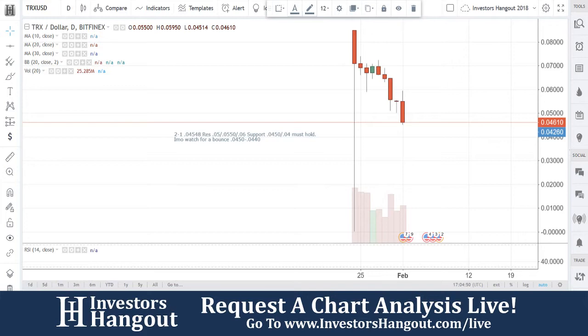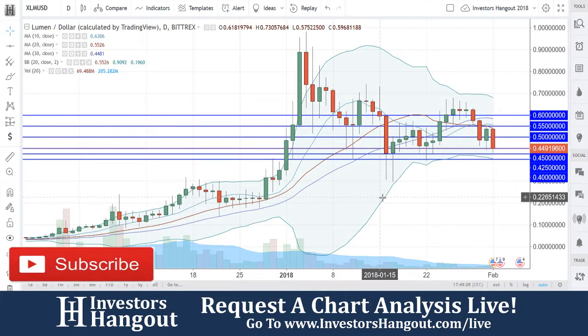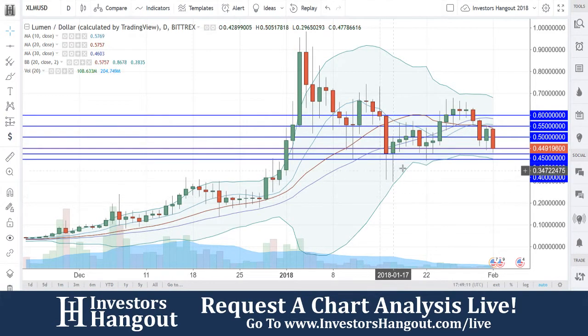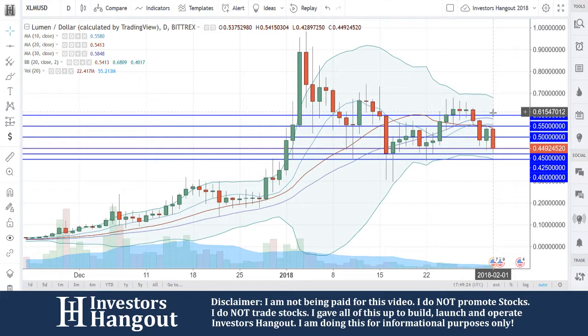TRXUSD. Taking a look at XLMUSD right now at 44.91. You guys broke through that 30-day simple moving average over here. That was going to be on January 29th, and off of that, you guys are coming down to that support level that we're seeing you guys at right now, around that 45. You guys actually tapped that low so far at 42.89. I put that 42.50 in here as well.